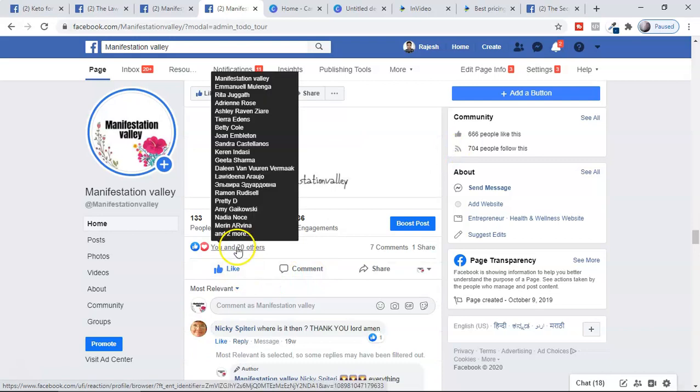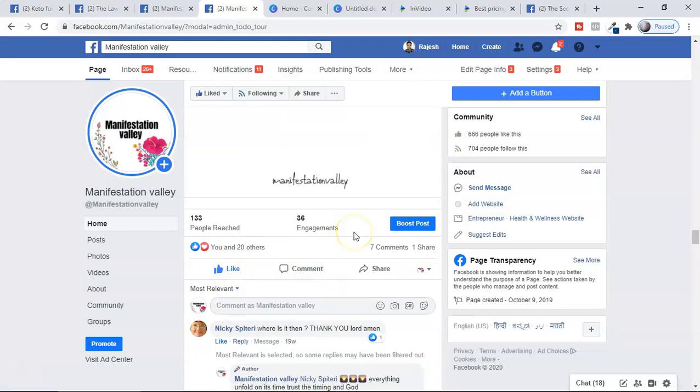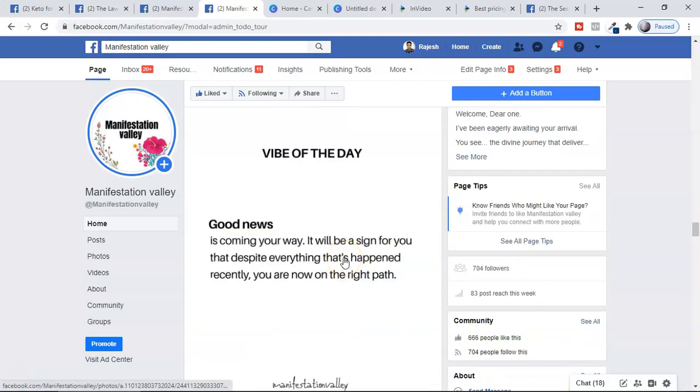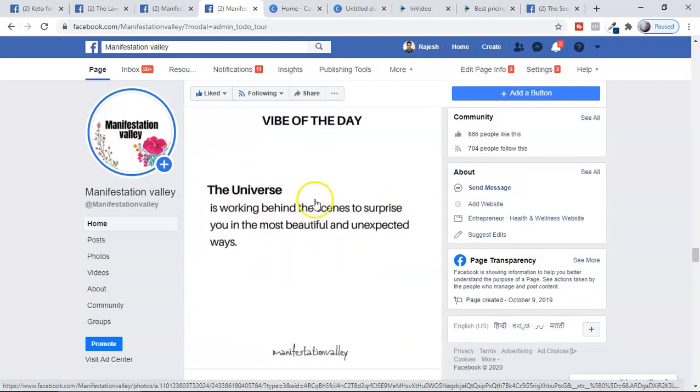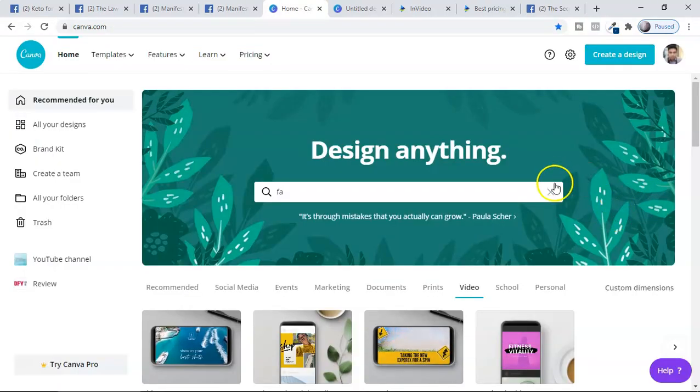And here you can see this is all completely free, guys. To get this in a Facebook ad, you have to pay money, but growing with a Facebook page is very easy. All this content, you can also get content ideas, guys, from Instagram. You can repost it from Instagram, because a lot of people don't know that Canva also has